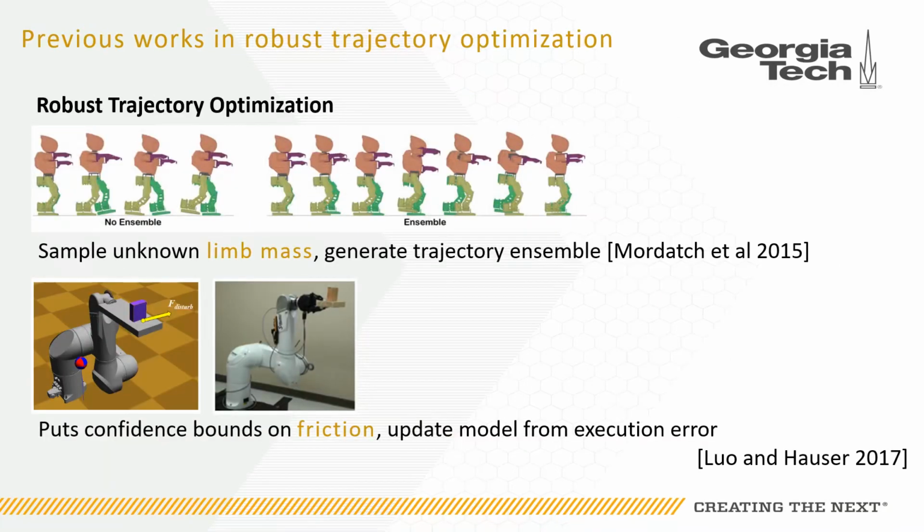Several works have already investigated making trajectory optimization robust against uncertainty in the model parameters. Some works have first sampled uncertain model parameters, such as uncertain limb masses, and generated an ensemble of trajectories from which a single robust trajectory can be extracted, while others have placed confidence bounds on uncertain parameters such as friction, and then updated these bounds based on execution error. These works have required generating multiple trajectories, either offline before execution or iteratively with execution, to achieve some robustness. However, it's still unclear if each of the intermediate generated trajectories is robust to contact uncertainty.